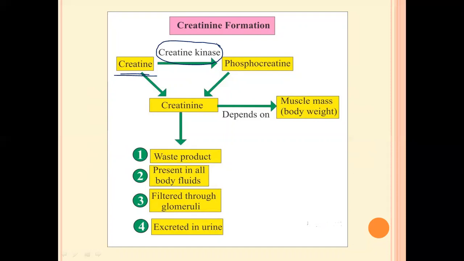So creatine kinase will catalyze the addition of a phosphate group to the creatine substrate. If a phosphate group is added to creatine, it gets converted to phosphocreatine. Both creatine and phosphocreatine will produce the waste product, that is creatinine, because of the contraction of the muscles. So now the amount of the waste creatinine that is produced again depends